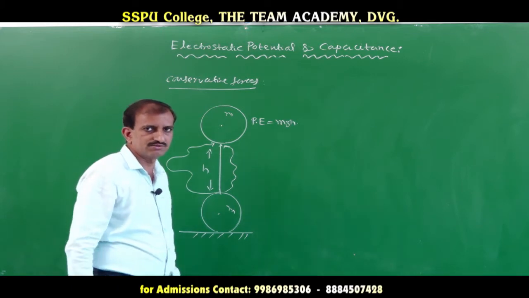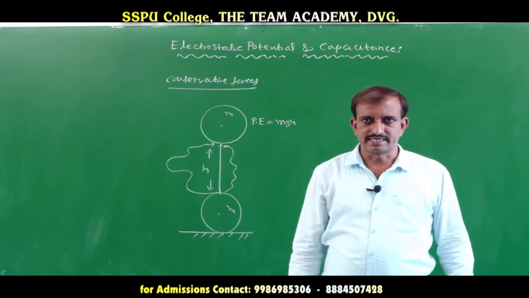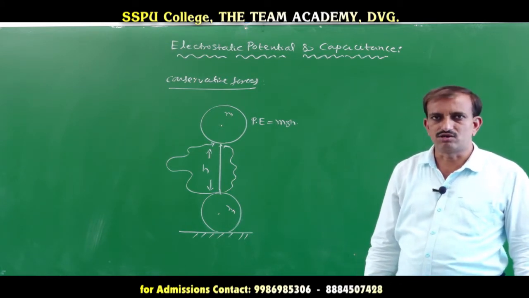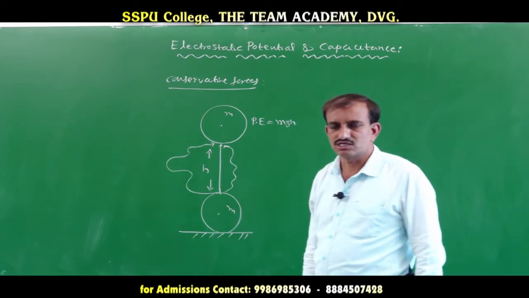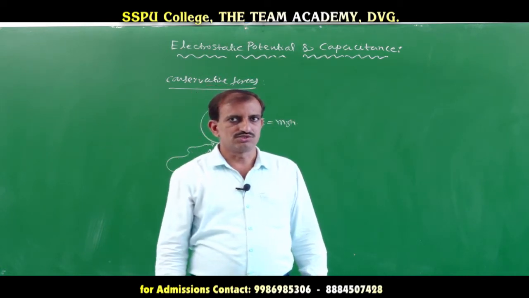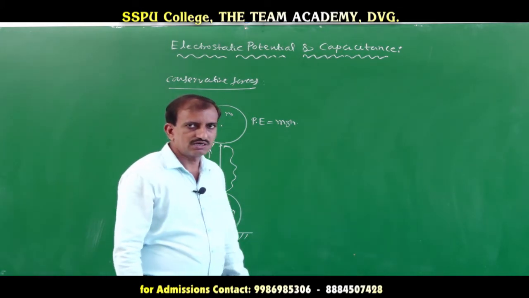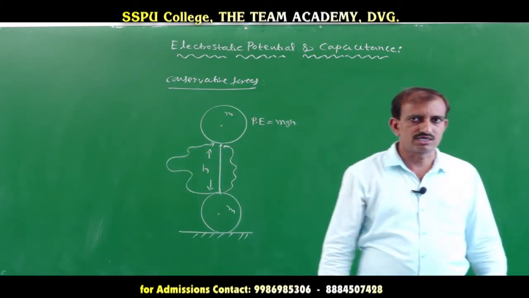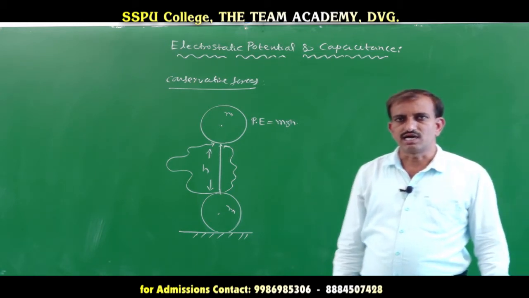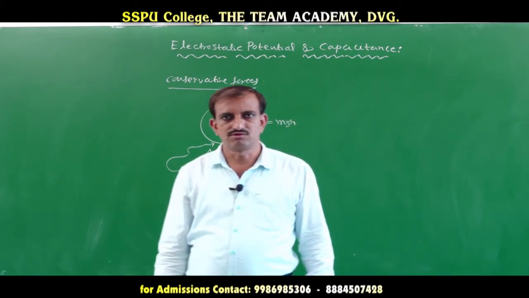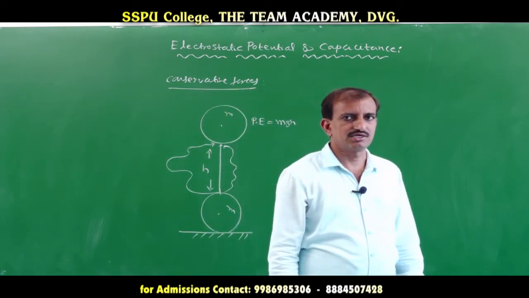These conservative forces do not depend on the path followed by the particle, but only on the initial and final position of the particle. Therefore, those forces which depend only on the initial and final position of the particle are called conservative forces. For example, the gravitational force is a conservative force in nature. Similarly, the spring force is a conservative force.